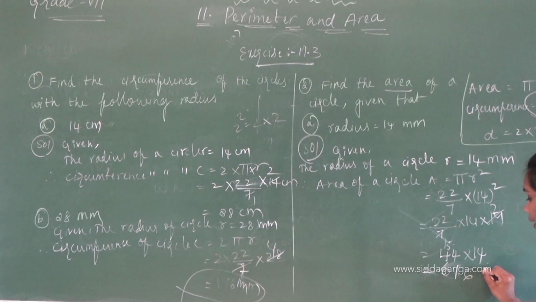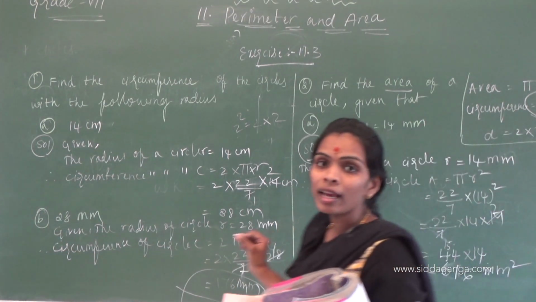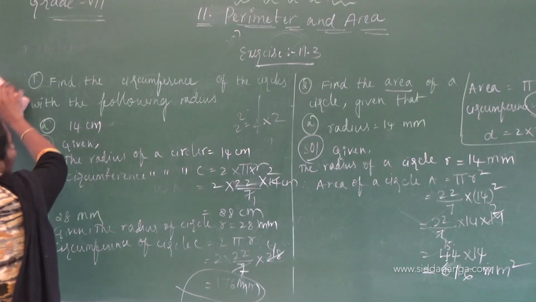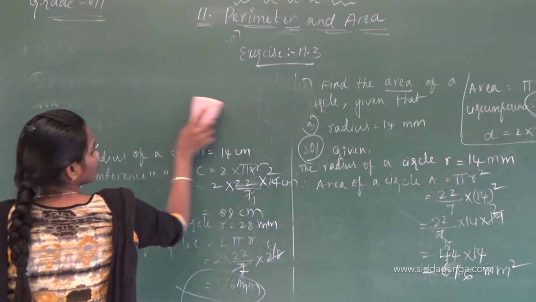Here what do you have to write? How will we mention the unit? Here, mm square. You have to take it in square units.